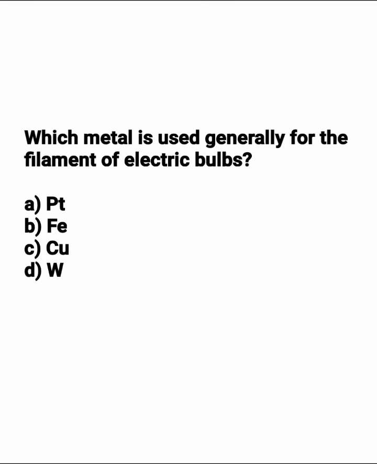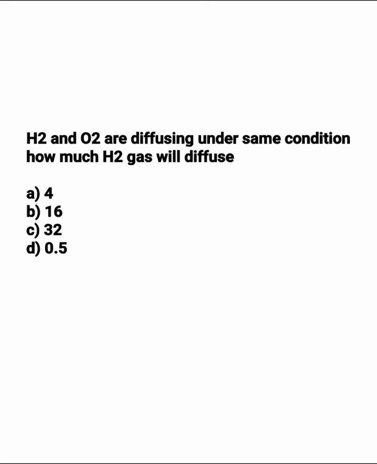Which metal is used generally for the filament of electric bulbs? The correct answer is option D, tungsten. Hydrogen and oxygen are diffusing under the similar conditions. How much hydrogen gas will diffuse more? The correct answer is option A.